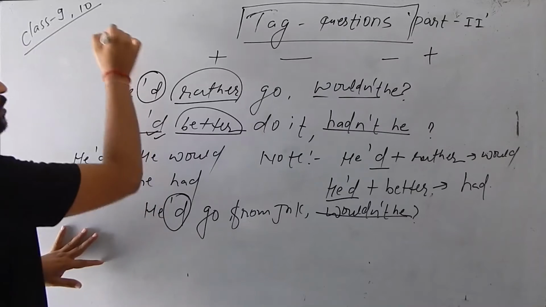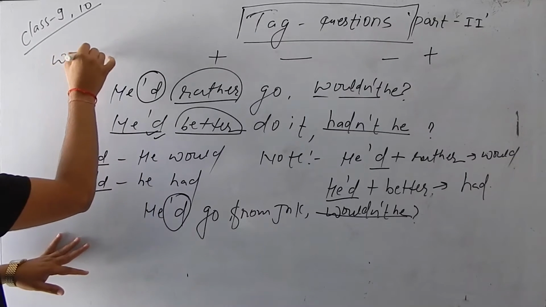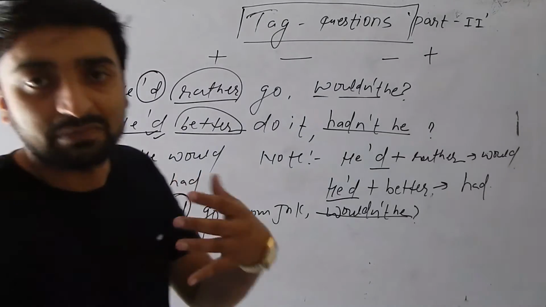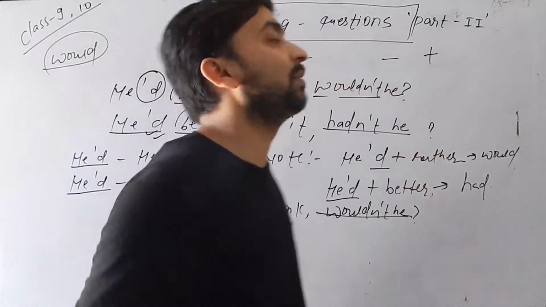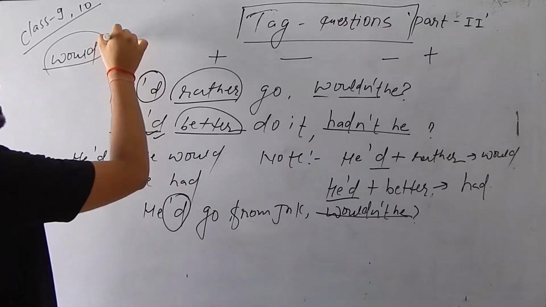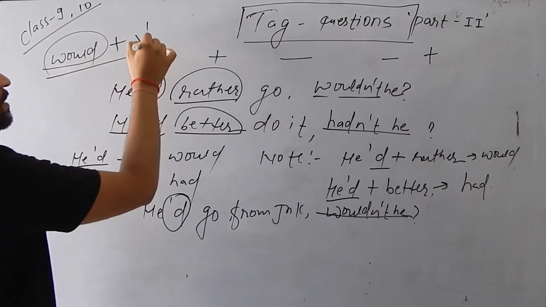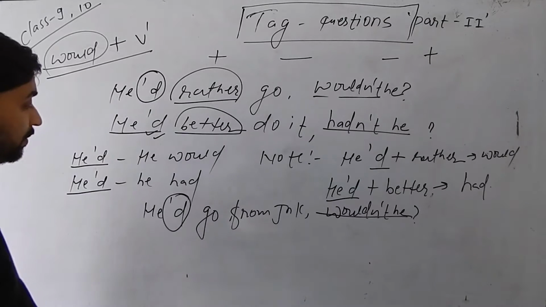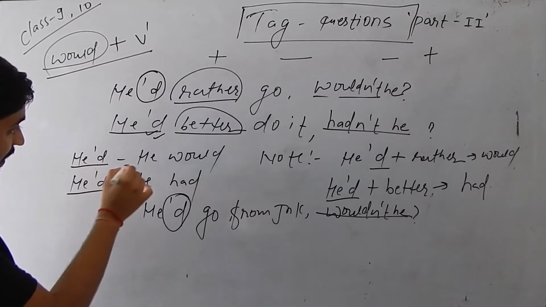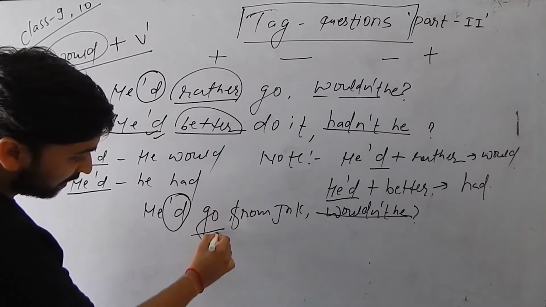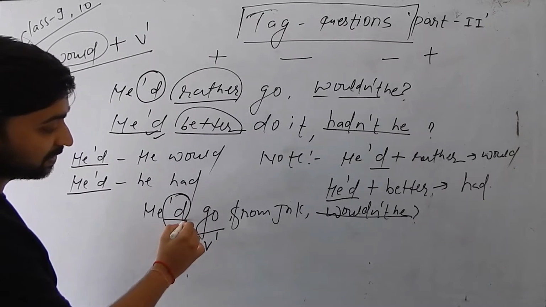Actually would, should, could, may, might are modal verbs. And you already know that after a modal verb there is always V1, I mean, the root form of the verb. So here I have written he would go. So this is the V1. That's why it is would.